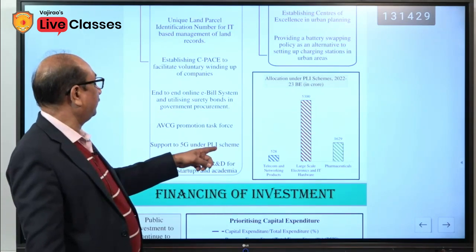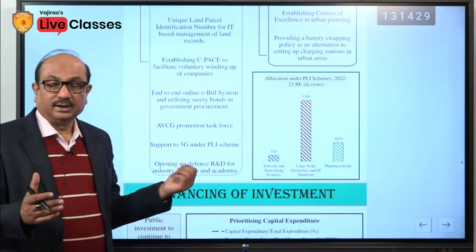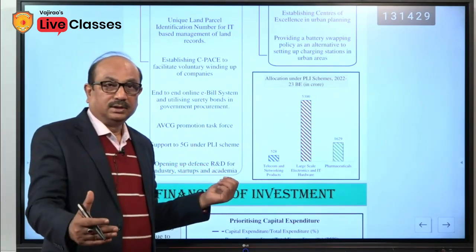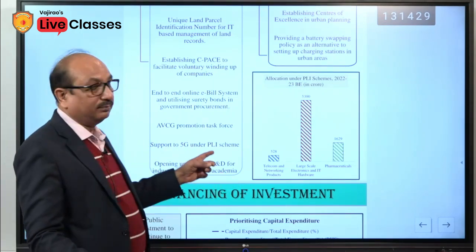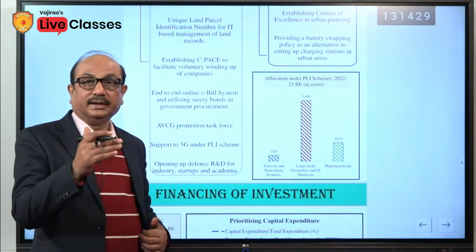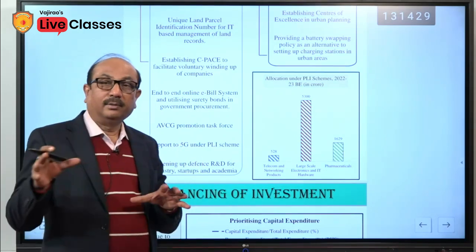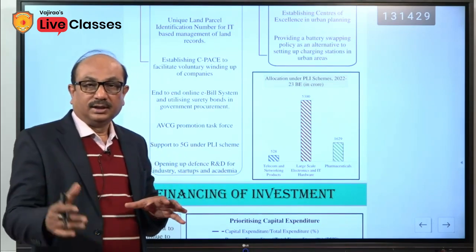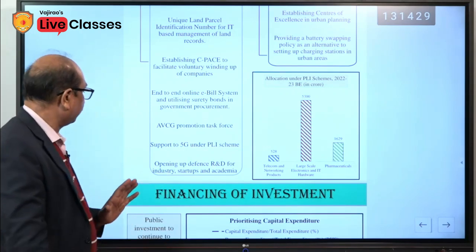Support to 5G under the PLI scheme. 4G we are using nowadays, 5G is going to be launched very soon, maybe this year. PLI scheme means production linked incentives. So, those who are developing the 5G infrastructure will also benefit through this PLI scheme.